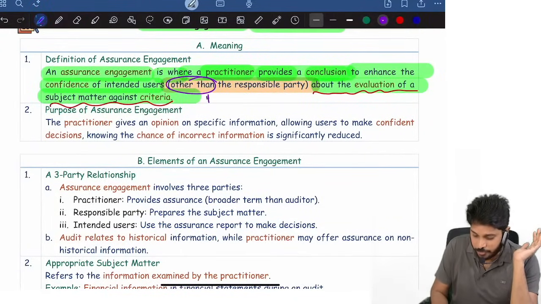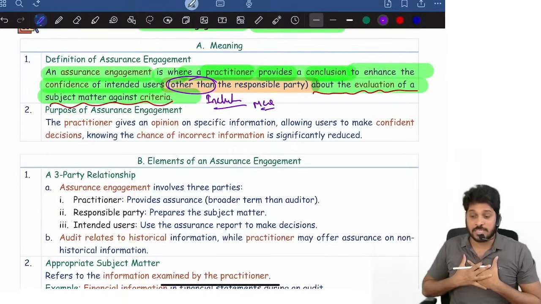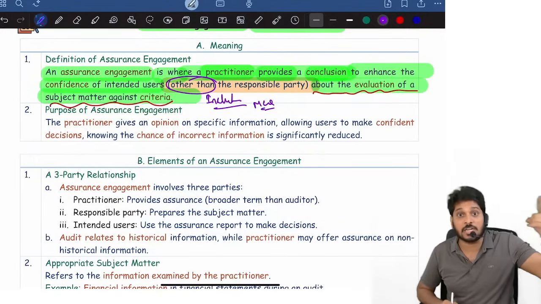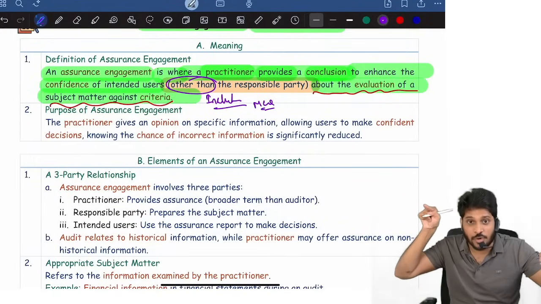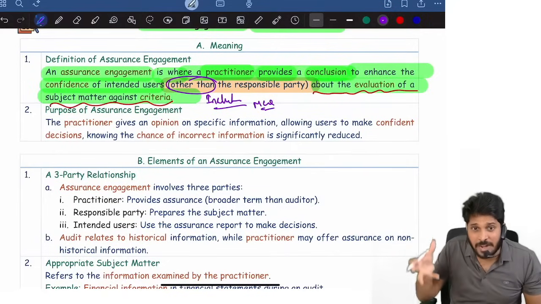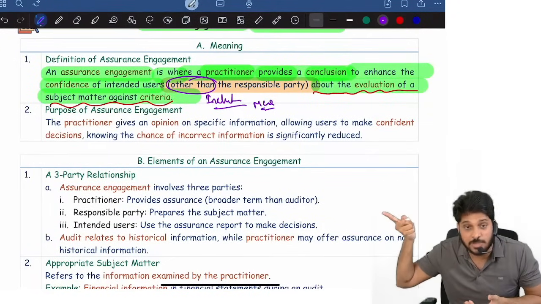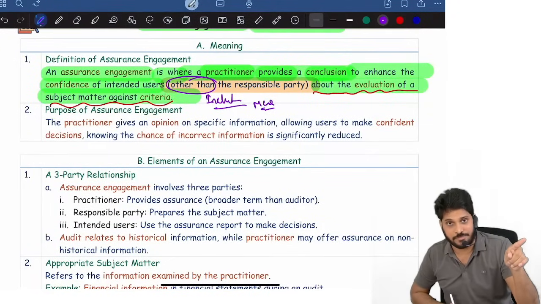In the exam, they may give you options including the responsible party as an MCQ. Please be clear: we give assurance on the subject matter to third parties, not to the responsible party. He is the one who prepared the subject matter. Management prepared the financials. We are giving an opinion on the financials not for the purpose of management but for the purpose of third parties. Yes or no?